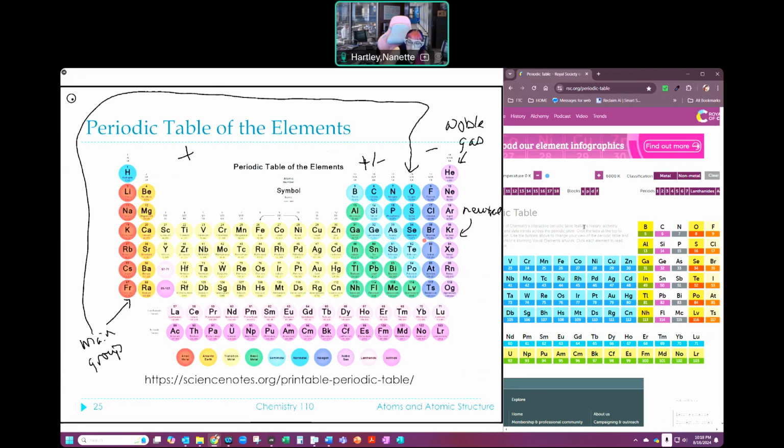These guys, being so close to noble gases, want to pick up electrons, so they're always negative. And they only want to pick up one. So they're almost always -1, because they're one away from being a noble gas. Again, these guys over here typically want to gain electrons. Now, these metals do some other things. So I want to talk about the non-metals. Those are the ones that we're going to talk about predicting. I'm not going to ask you to predict any of the metals that are down here.